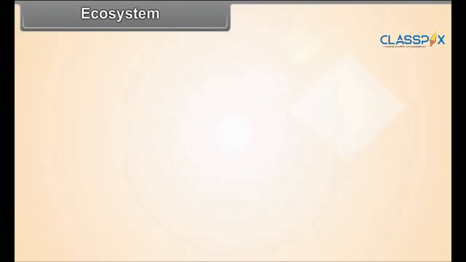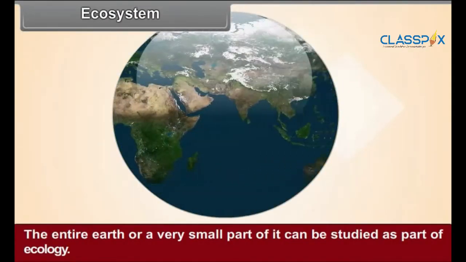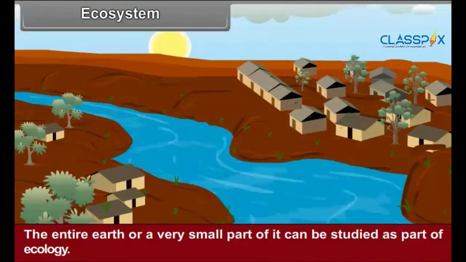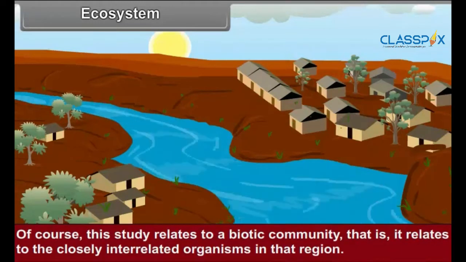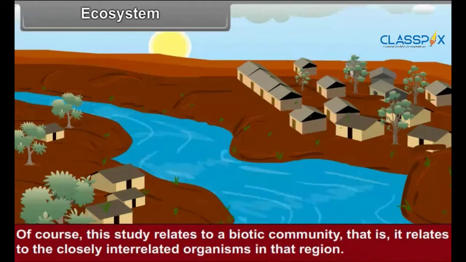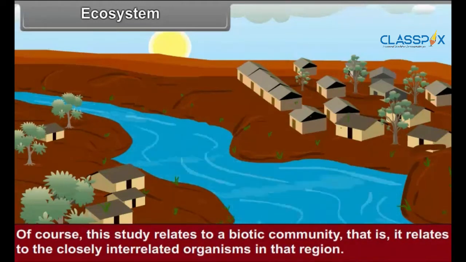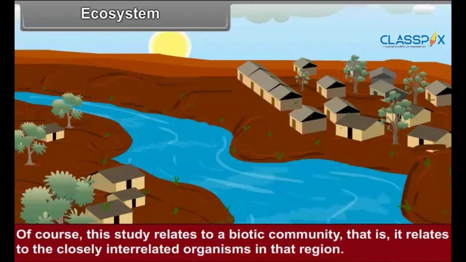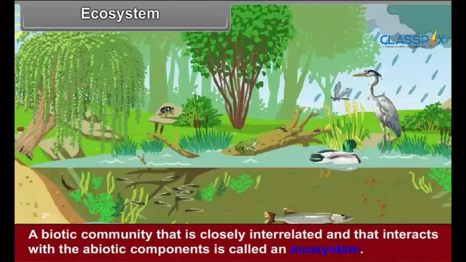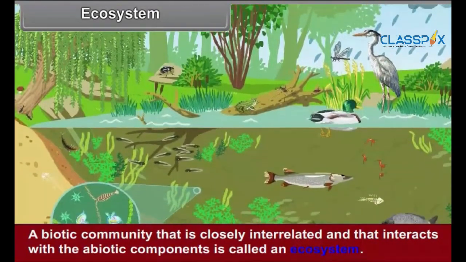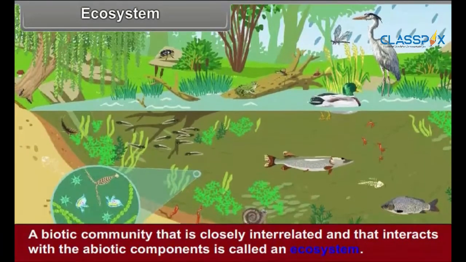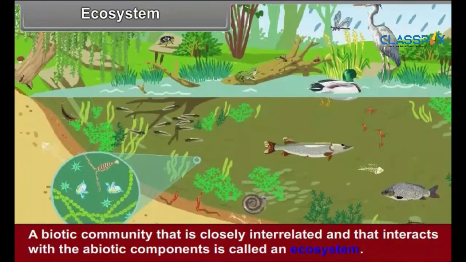Ecosystem. The entire earth or a very small part of it can be studied as a part of ecology. Of course, this study relates to a biotic community, that is, it relates to the closely interrelated organisms in that region. A biotic community that is closely interrelated and that interacts with the abiotic components is called an ecosystem.